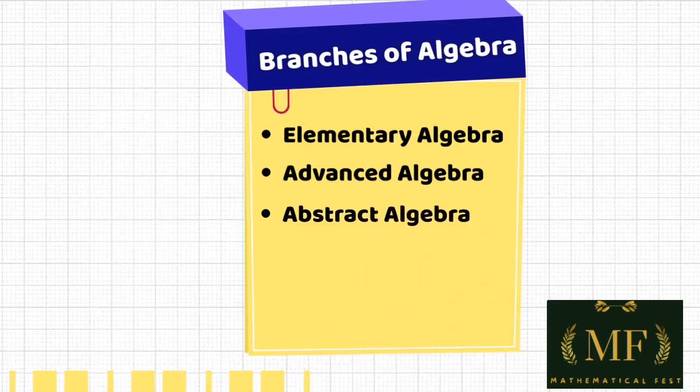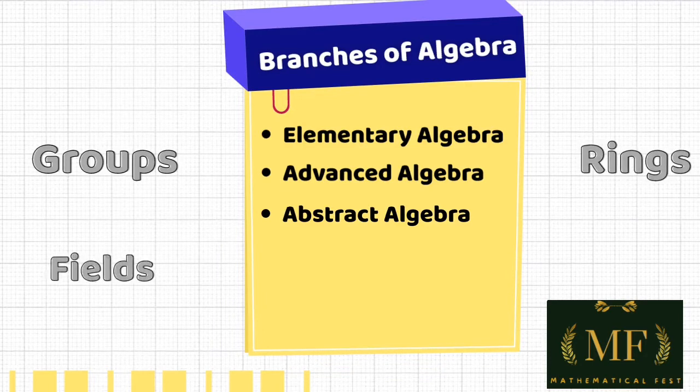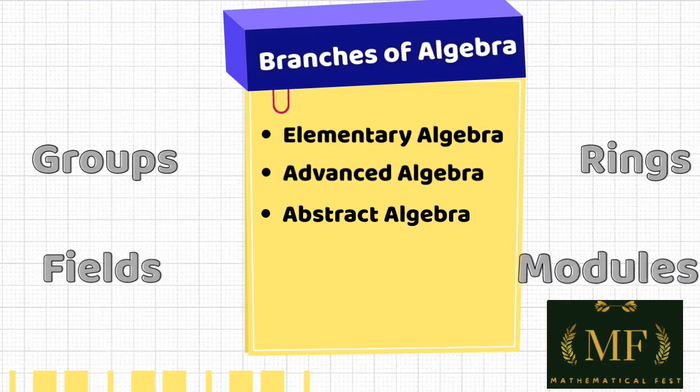Abstract algebra deals with algebraic structures, like groups, rings, fields, modules, vector spaces, etc.